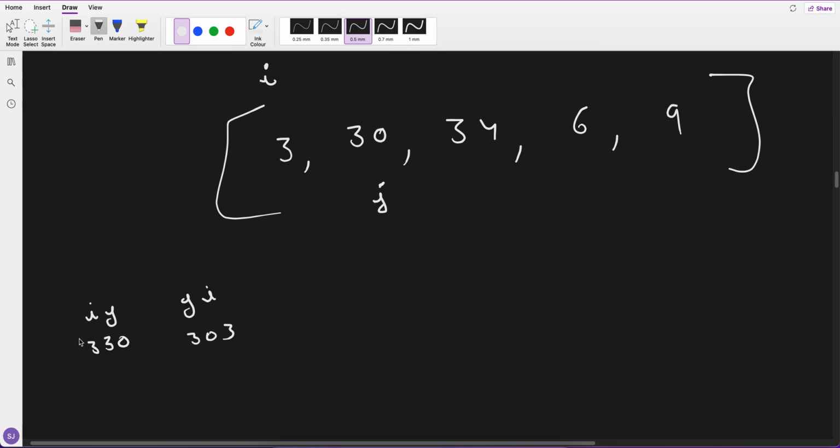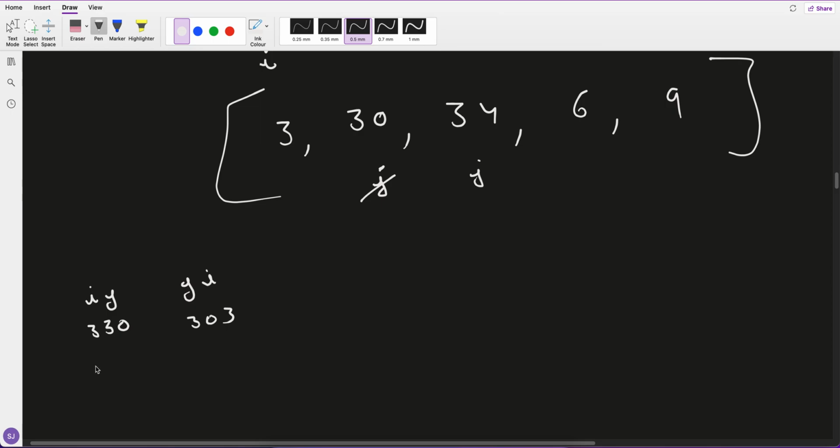Which one is bigger? IJ is bigger, so I will not swap. Now J will increment. Now I is 3, J is 34, so JI is 343 and IJ is 334. JI is bigger, which means J should go first.